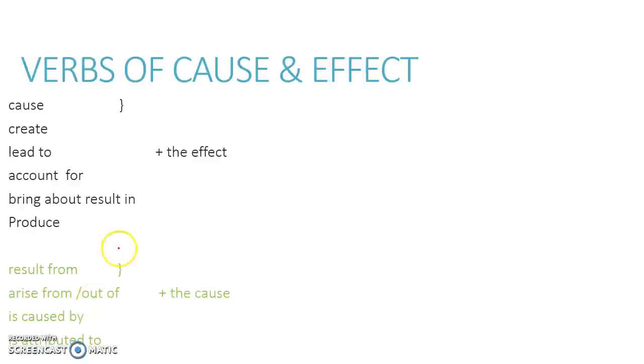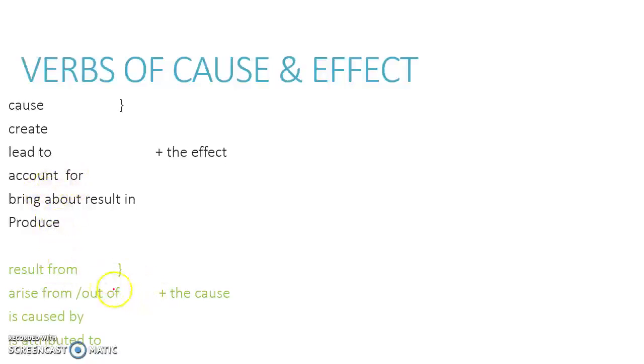What are verbs of cause and effect? The verbs of cause are create, this leads to this, account for. These are words of effect: this leads to this, led to this, this can be accounted for by this, bring about, produce.